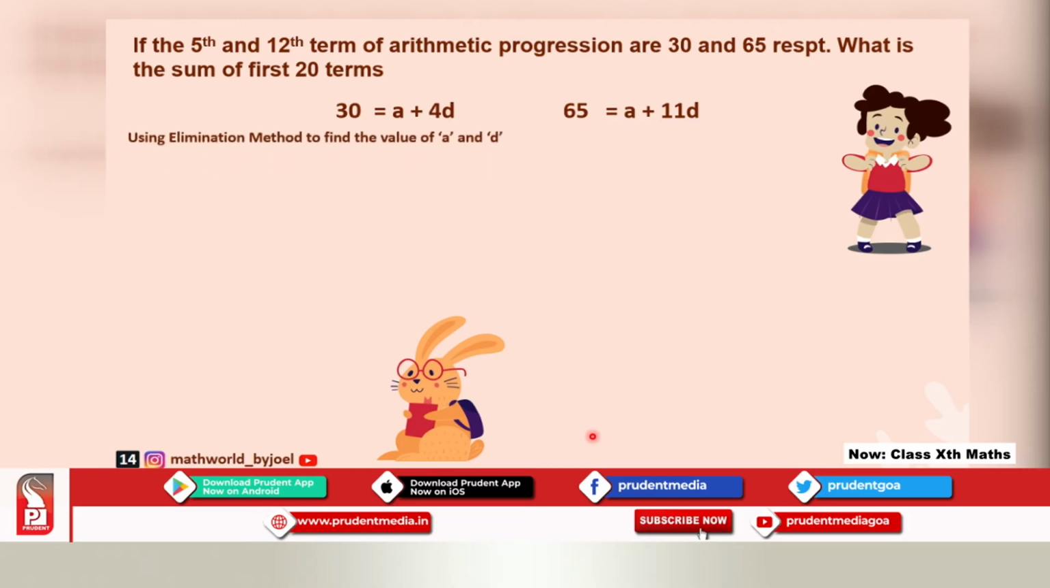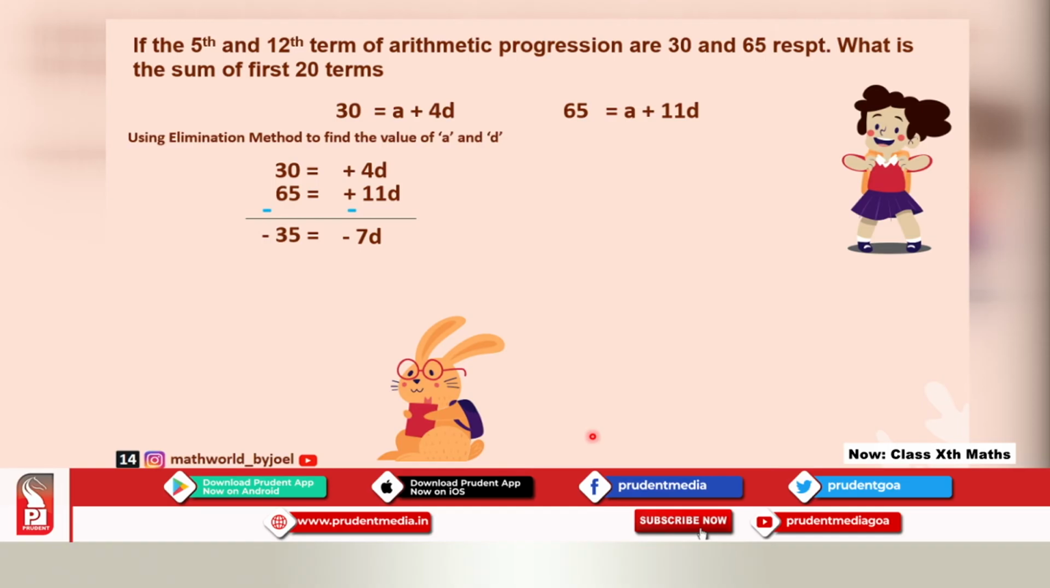Again, we use the elimination method to solve this, and let us write them together first. 30 is equal to A plus 4D, and 65 is equal to A plus 11D. One of the variables is the same, so I can easily put a line and change the sign throughout the equation. Positive becomes negative. Once I do that, A and A will get cancelled. 30 minus 65 will become negative 35, sign of the greater number, which is minus, and minus 11D plus 4D will give me minus 7D.